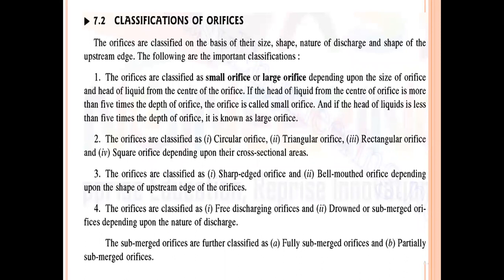Then the second classification: orifices are classified as circular orifice, triangular orifice, rectangular orifice, and square orifice, depending upon their cross-sectional areas. Then orifices are classified as sharp edge orifice and bell-mounted orifice, depending upon the shape of the upstream edge of the orifices. Orifices are classified as free discharging orifices and drowned or submerged orifices, depending upon the nature of discharge. The submerged orifices are further classified as fully submerged orifices and partially submerged orifices.